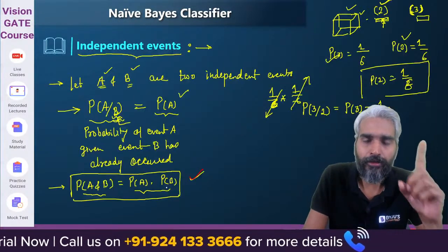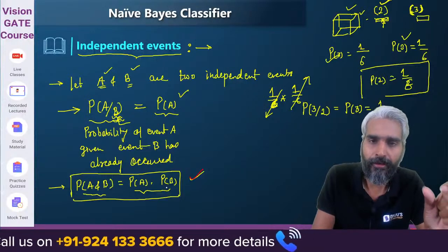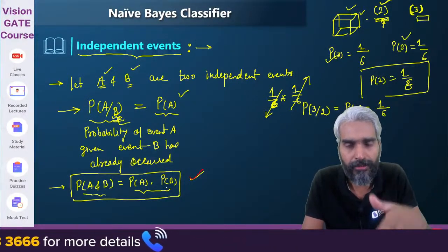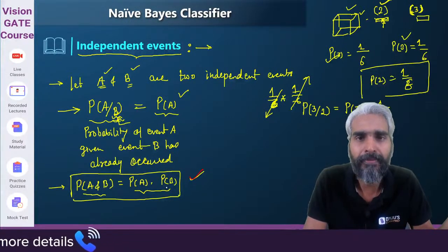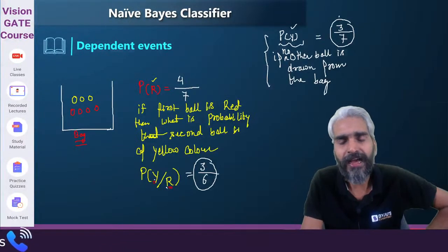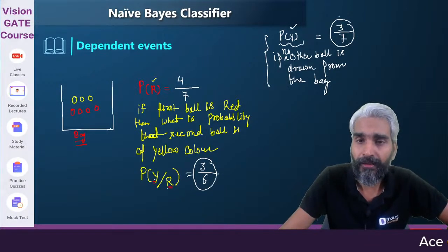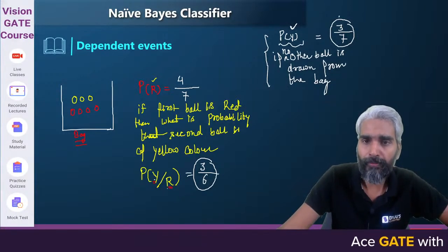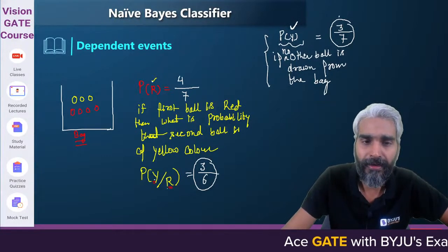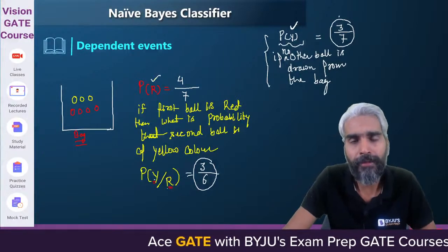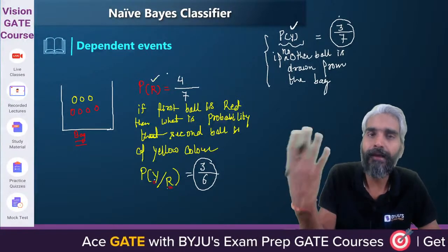In the case of independent events, the probability that an event will occur will not change because of the occurrence of another independent event. But if the events are dependent, then the probability of the current event will depend on the occurrence of the past events, that is, on what has already happened.